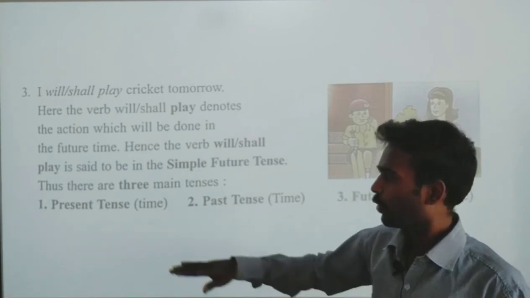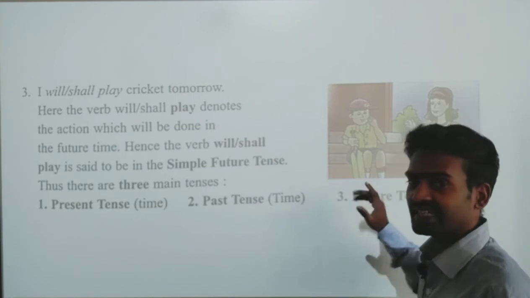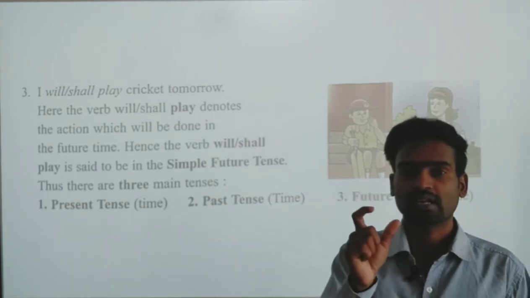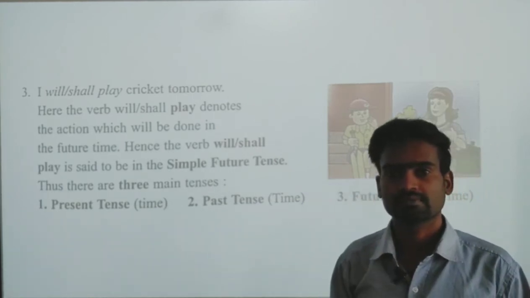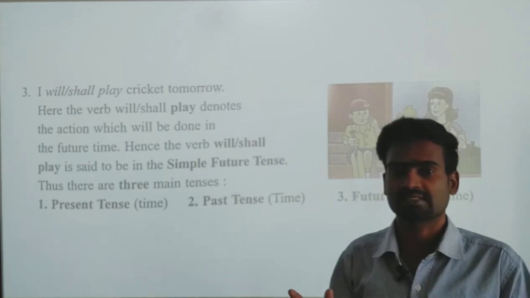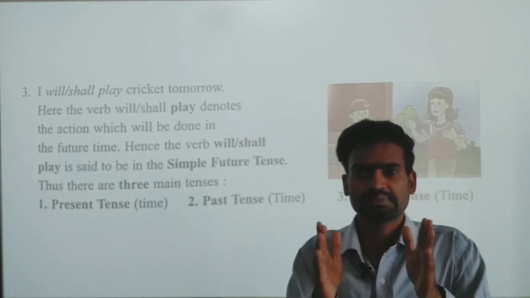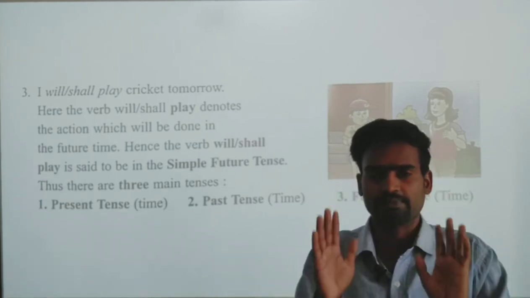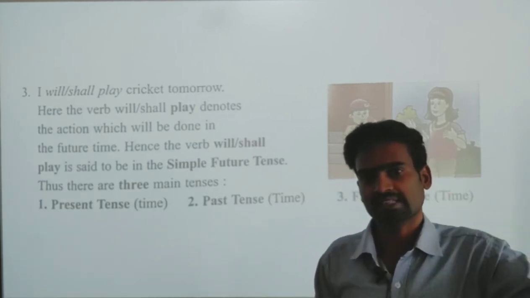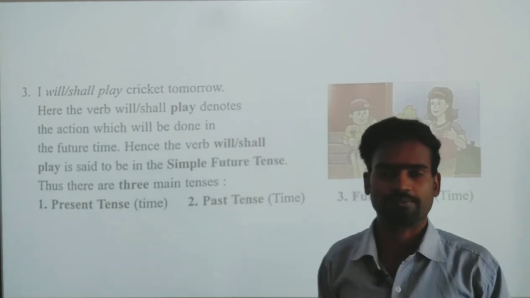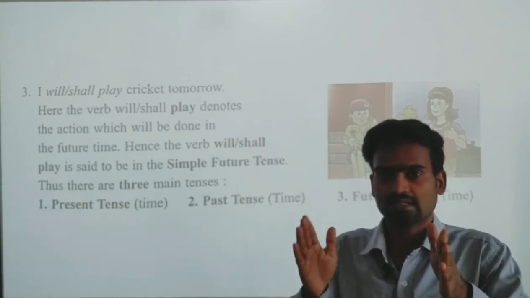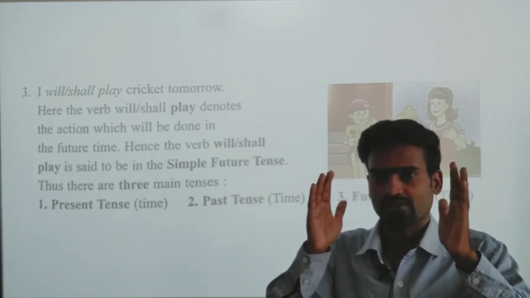All three tenses denote a particular time. So that we say it as tense. Tense means time. Try to understand? Tense means time, particular time, whether it's a past time or a present time or the future time. So at least you understand that point, right?